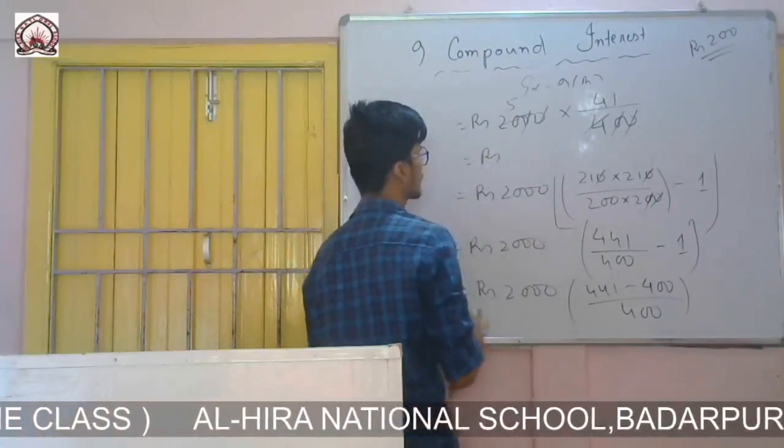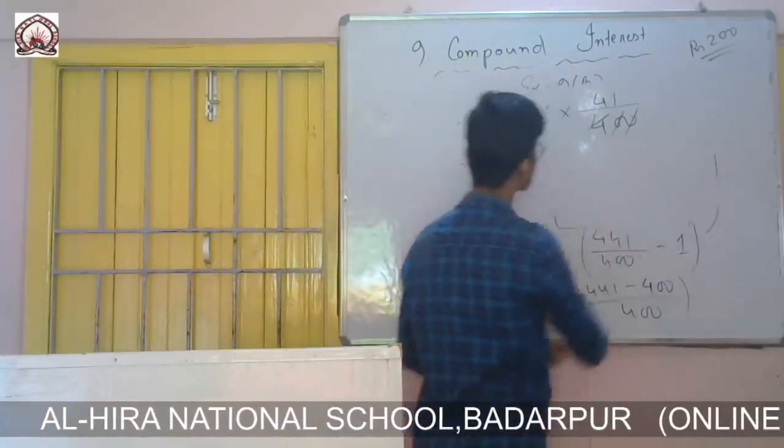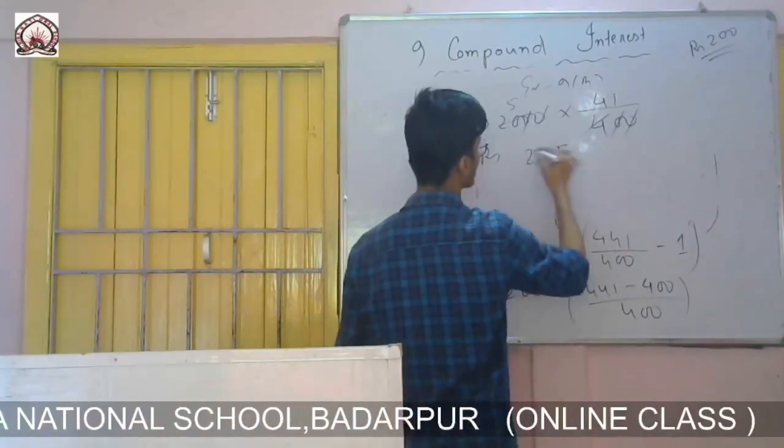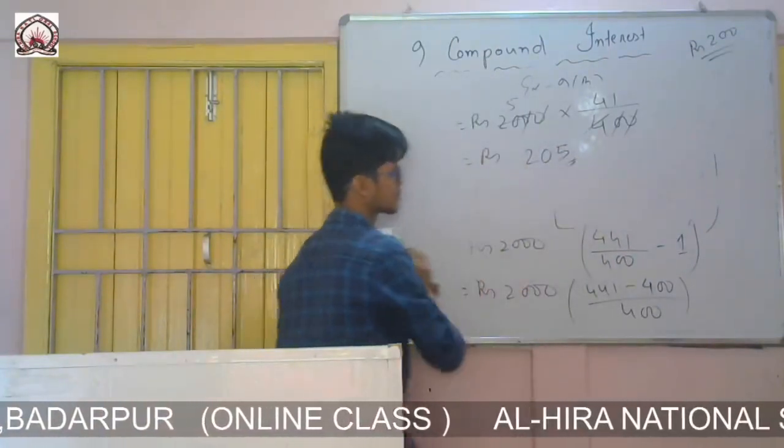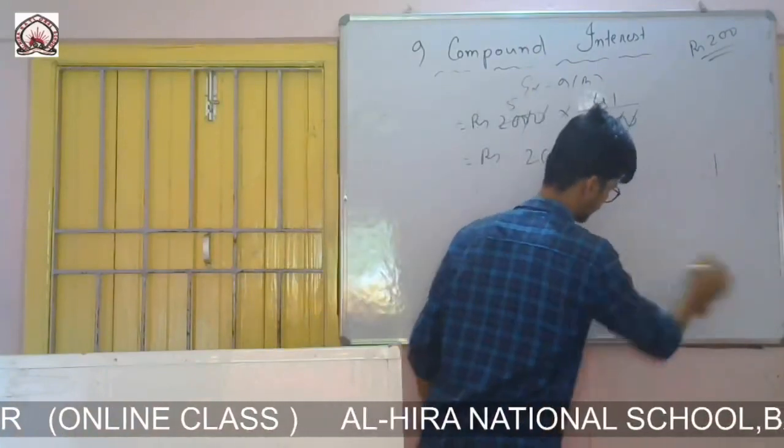So 5 into 41, 5 1s are 5, 5 4s are 20, 205. So in this case the interest is 205.